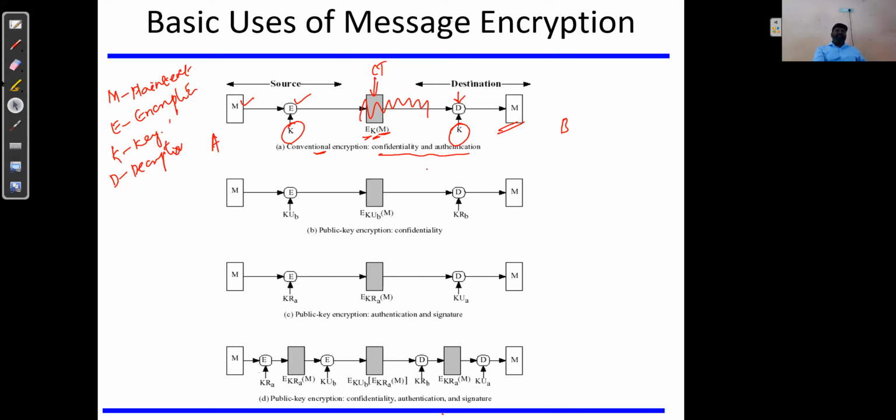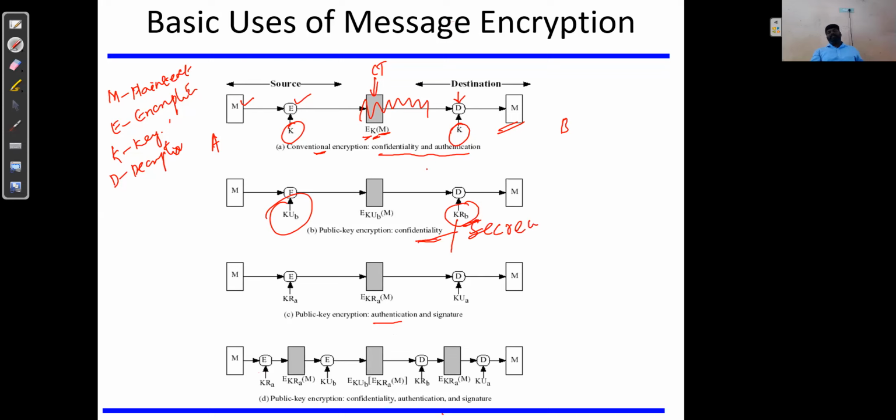Similarly, when we move to the next category, which is public key encryption, it achieves only confidentiality. I explained this more when I discussed public key cryptography. Again, the second one is digital signature. If data is encrypted using the receiver's public key, and has to be decrypted using the receiver's private key, this achieves confidentiality or secrecy.